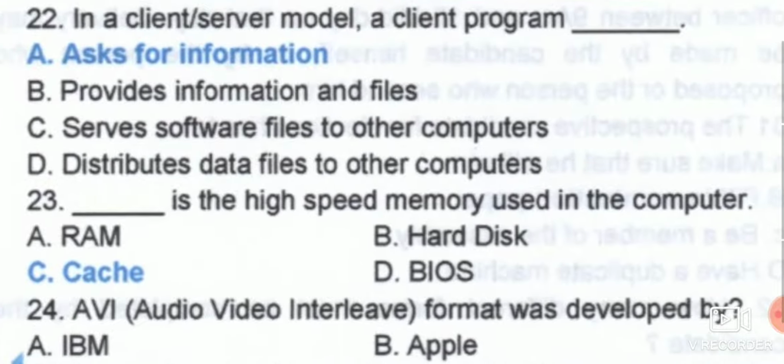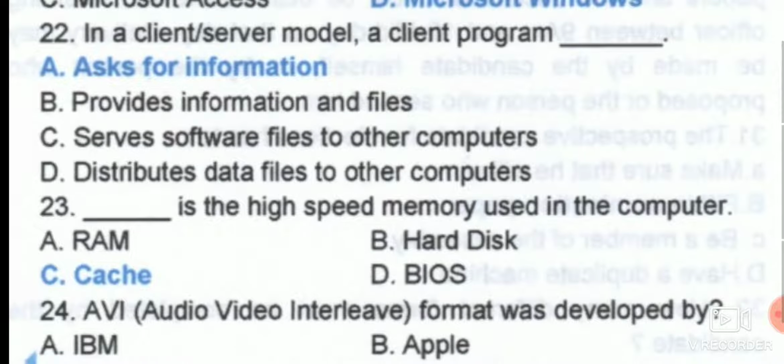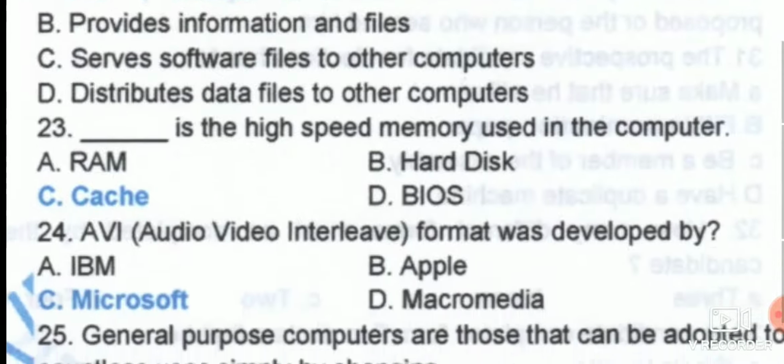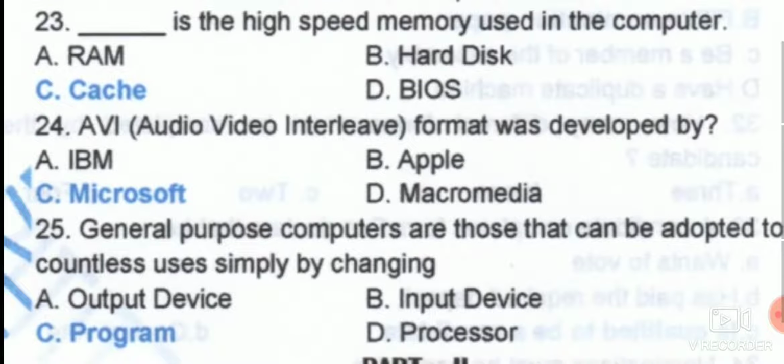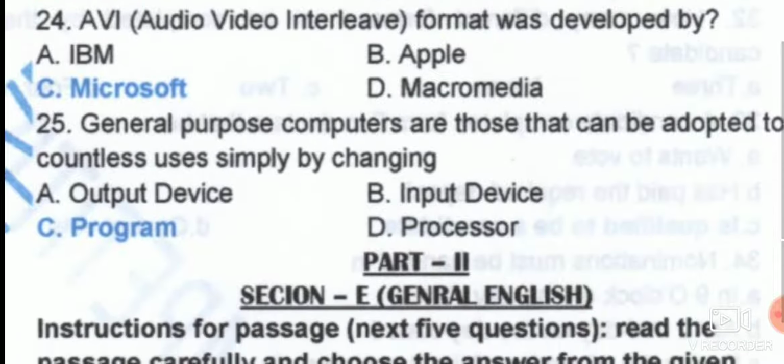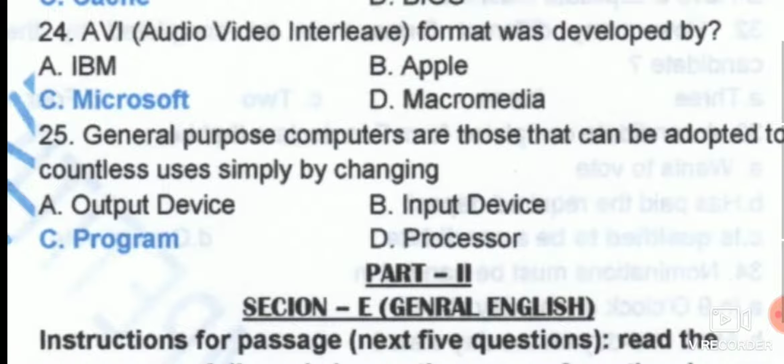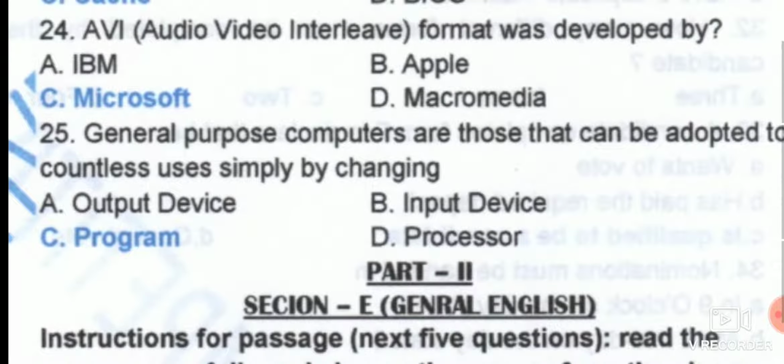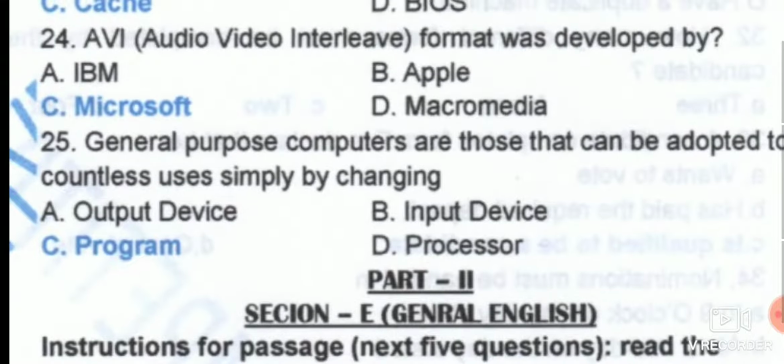Next we have: in a client server model, a client program asks for information. What exactly does the client program do? It asks for the information. Next we have: dash is the high speed memory used in the computer. That is, cache is the high speed memory used in the computer. AVI stands for audio video interleave, a format developed by Microsoft.